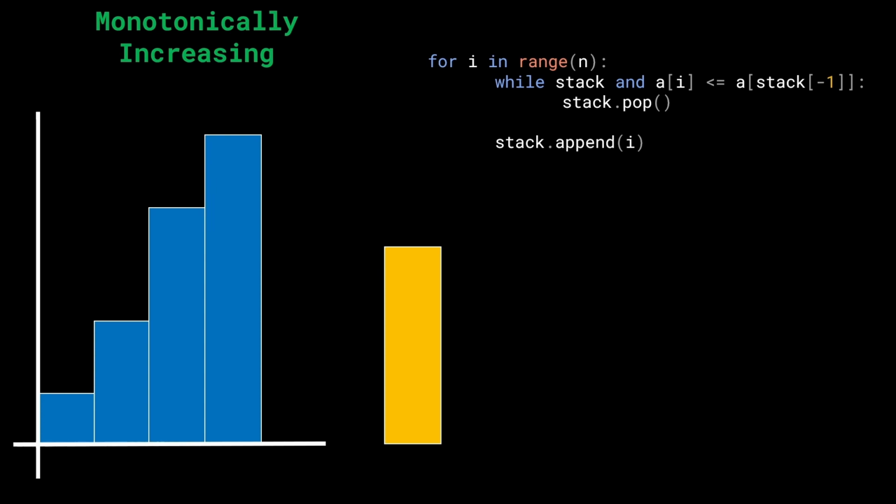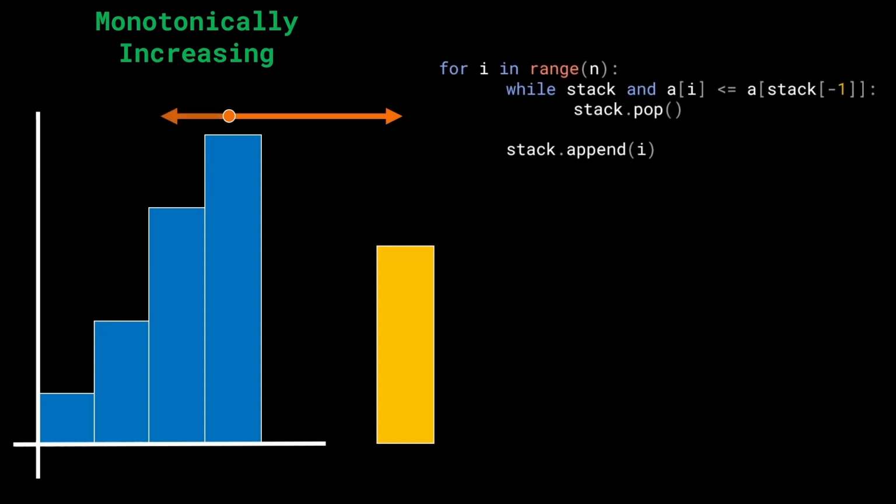Now this is obviously lower than the current value which is present on the top of the stack. What does that mean? That means that for the value on the top of the stack, we have actually found a right value which is going to bound it, right? But what about the left value?